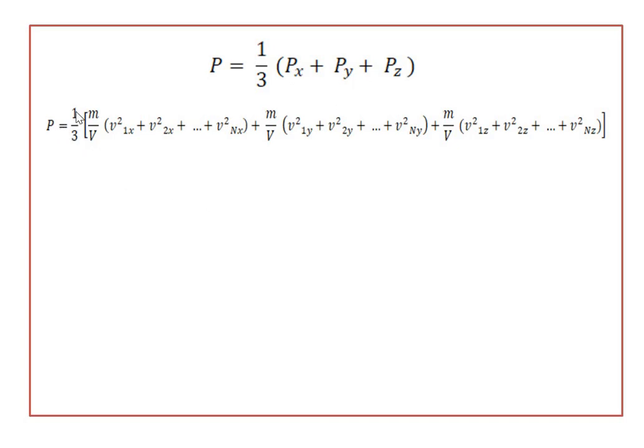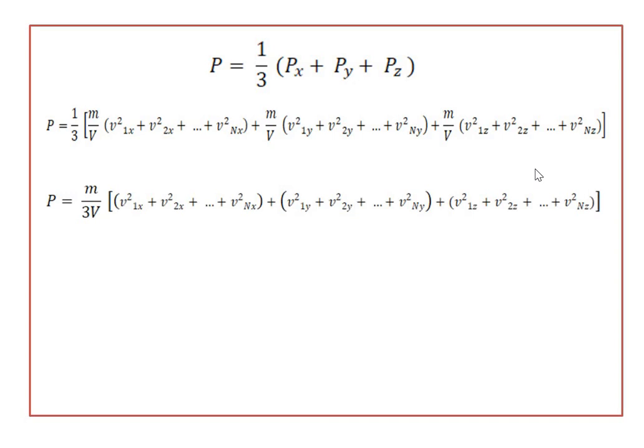Putting the values of Px, Py and Pz in this equation, we write P is equal to 1 by 3 into the bracket Px having the value m by V into the bracket v1x square plus v2x square up to vnx square, plus Py having the value m by V into the bracket v1y square plus v2y square up to vny square, and Pz having the value m by V into the bracket v1z square plus v2z square up to vnz square. Simplifying this equation, taking the common term outside, we get P is equal to m divided by thrice V into the bracket, these remaining in this way.